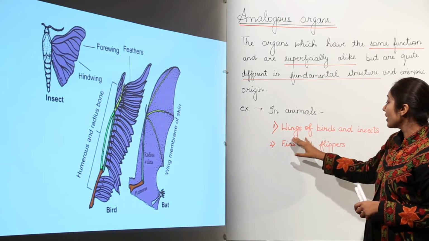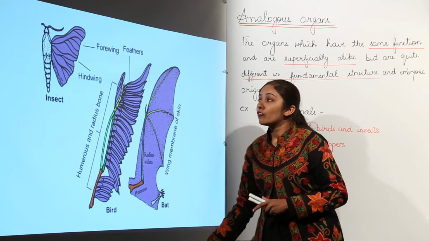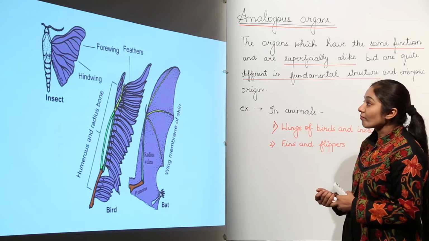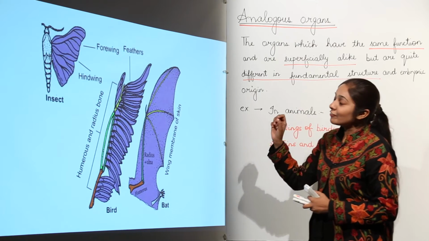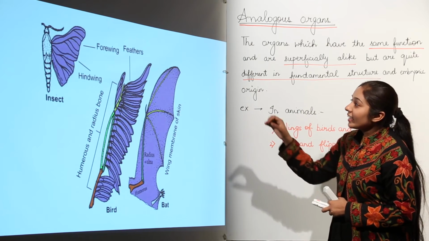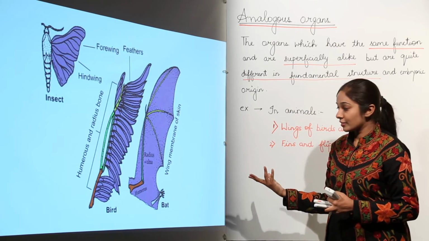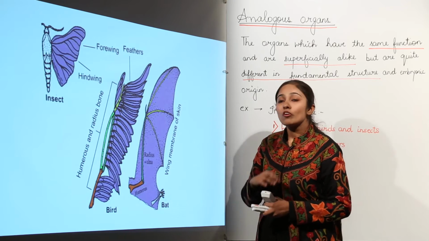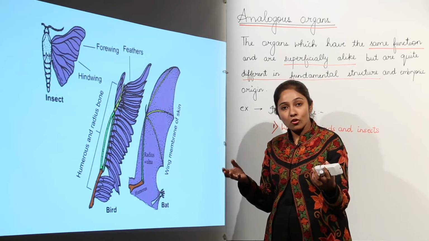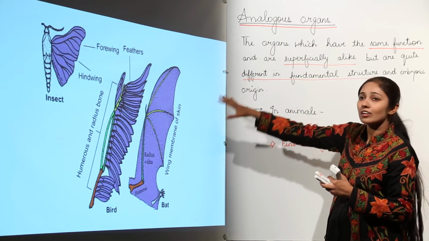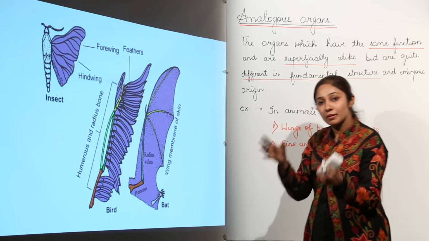First we are going to discuss the wings of birds and insects. Okay, let's have a close look at what this image conveys to you. Images also have something to say when you look at them. If you talk about insects, you see the wings of insects, right? And when you see the wings of birds or the wings of bat, what do you think? Are they the same from outer appearance? Yes, they look almost the same because, as I have told you, these are analogous organs and analogous organs are superficially alike. From outer appearance, they are almost similar.